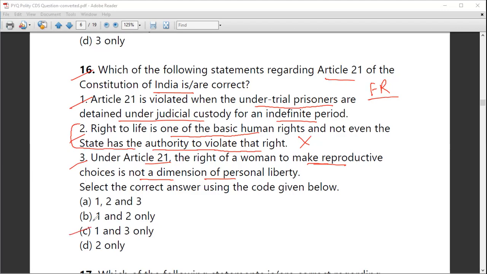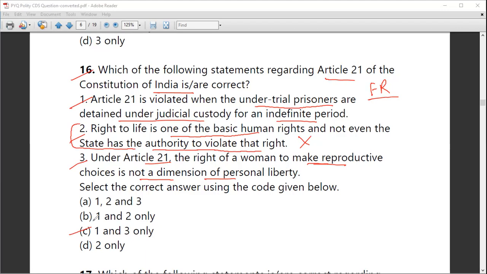However, as it is a fundamental right, it is a right to life and liberty. But the contention that the state has no authority to violate the right is not true, since the state has the authority to award the death penalty to an erring subject. Somebody can claim that the fundamental right is being violated because Article 21 provides right to life, but here it is being changed in that particular case. So when there is a death penalty, the state has the authority to snatch this right from that particular person. Understood?